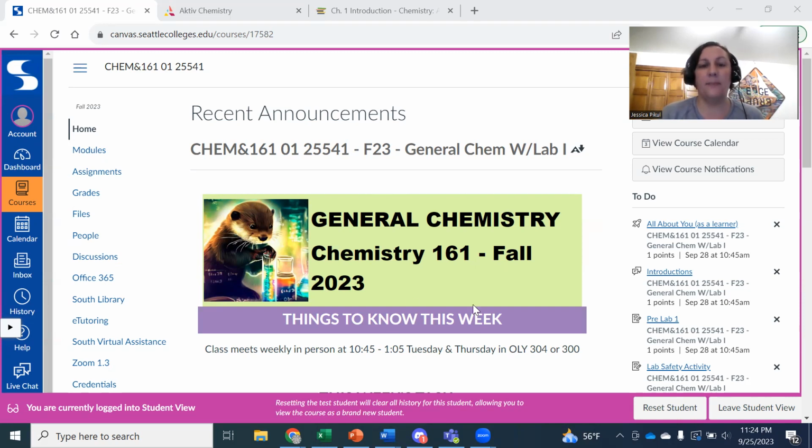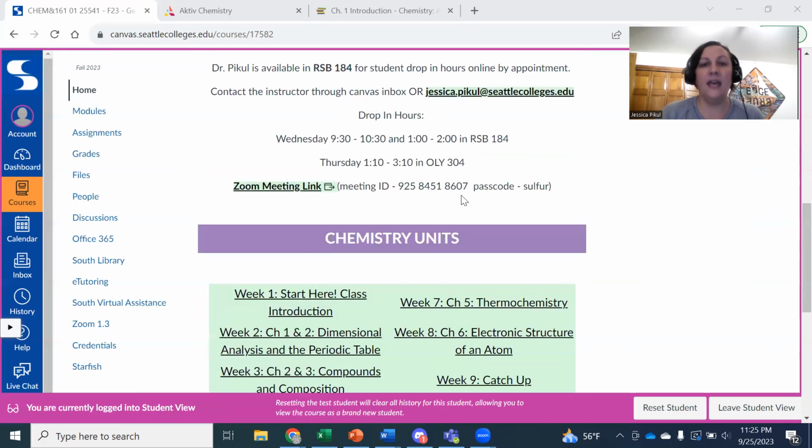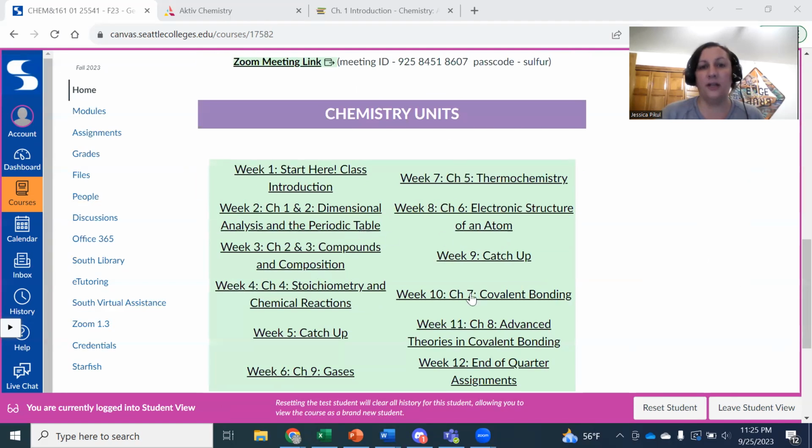The class is designed so you'll be able to jump around the different parts from this home page. I'll have the task that you're supposed to be working on that week always listed with the link up front. And then we'll have all of the different units and weeks of content that we'll be going through this quarter clickable from this table right here.